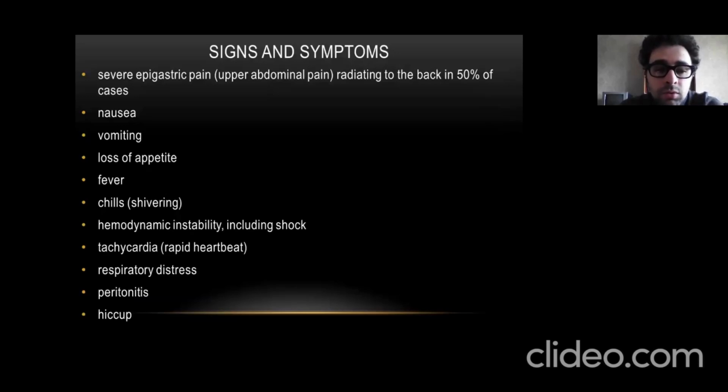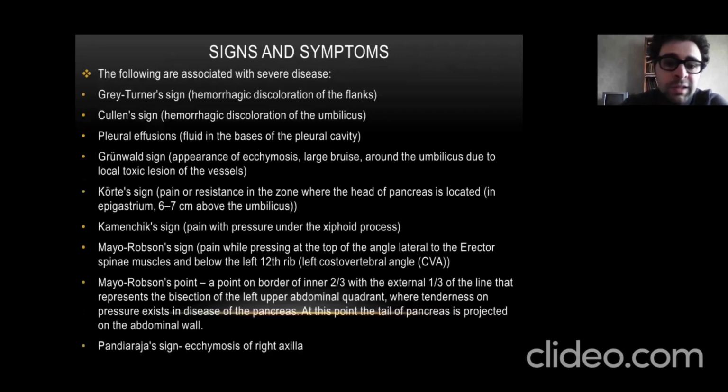Nausea, vomiting, loss of appetite, fever, like with all infectious disease, plus there can be hemodynamic instability and other symptoms of organ failure. Why? Because if digestive enzymes come to the systemic blood flow, they can damage everything. First, they damage the kidneys, then the lungs. Because of that, there can also be respiratory distress, peritonitis, tachycardia, symptoms of organ failure.